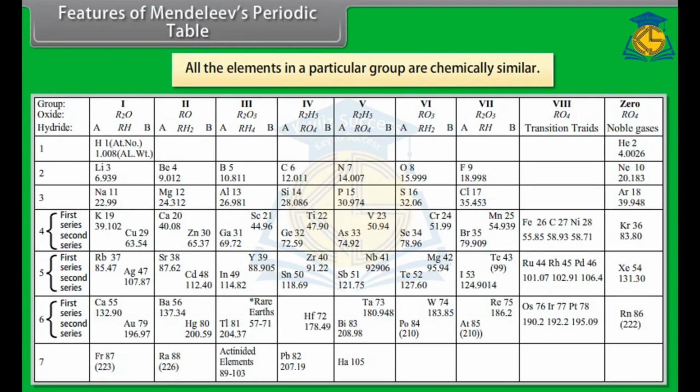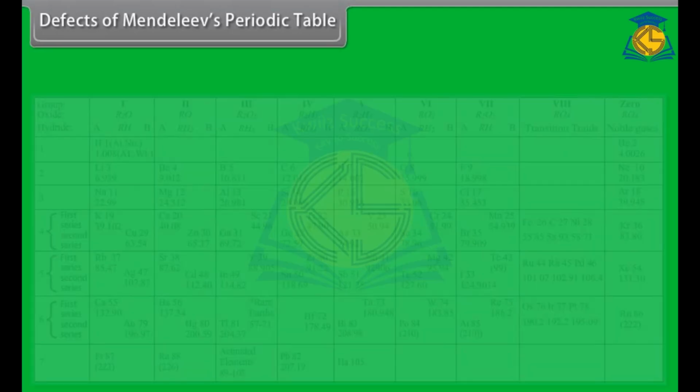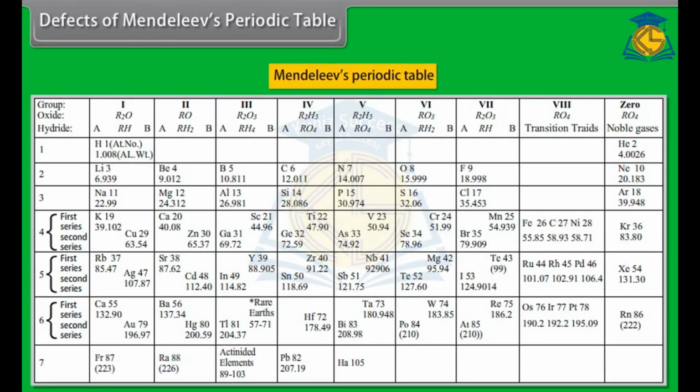All the elements in a particular group are chemically similar. They show regular gradation in their physical properties and chemical reactivities. Defects of Mendeleev's periodic table. Mendeleev's periodic table had certain defects.